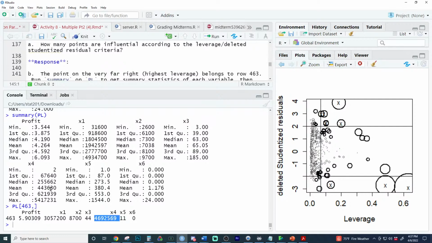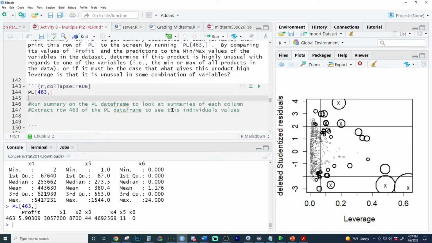Its X4 value is near the maximum. Its X3 value is closer to the median. Its X2 value is near the maximum. Its X1 value is also nearest to the maximum. Profit is a Y value. So it's kind of unusual.